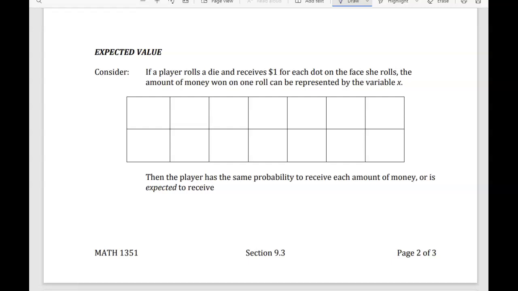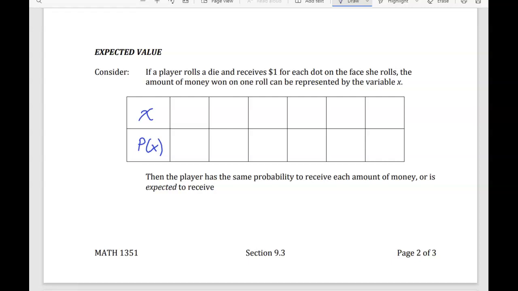So let's look at if a player rolls a die and receives $1 for each dot on the face she rolls. The amount of money won on a roll can be represented by the value or by the variable x. So let's say that this is x, and then we're going to look at the probability of x. What's the probability that she gets that amount?